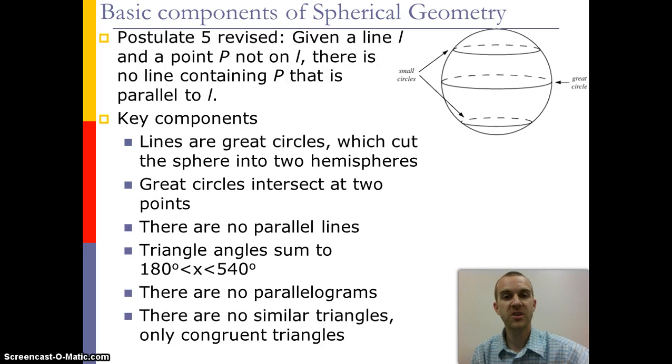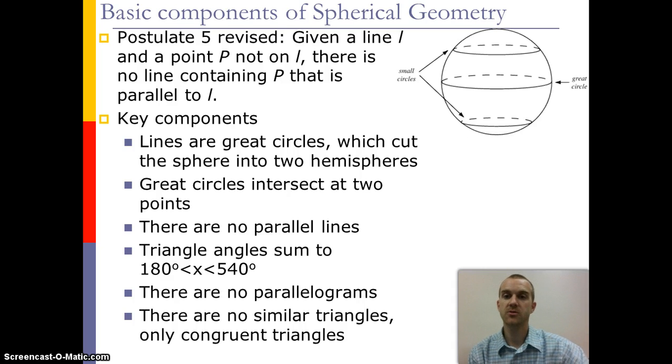The way that the 5th postulate is revised is that given a line L and a point P not on L, there is no line containing P that is parallel to L. And this is because in spherical geometry, we consider only great circles to be lines, because lines have to split the sphere in half. And the only way that's possible is if two of the great circles intersect. So there's no way to make a parallel line in spherical geometry.